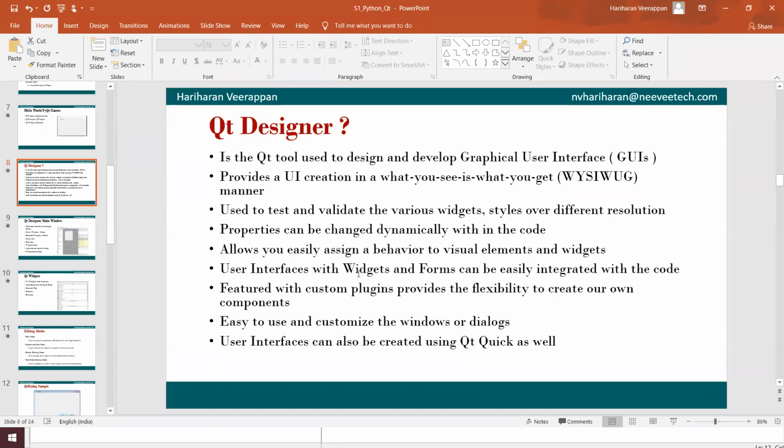It provides complete easy to use and customizable windows, dialogues and user interfaces, and can also be used to create a Qt Quick as well over here.